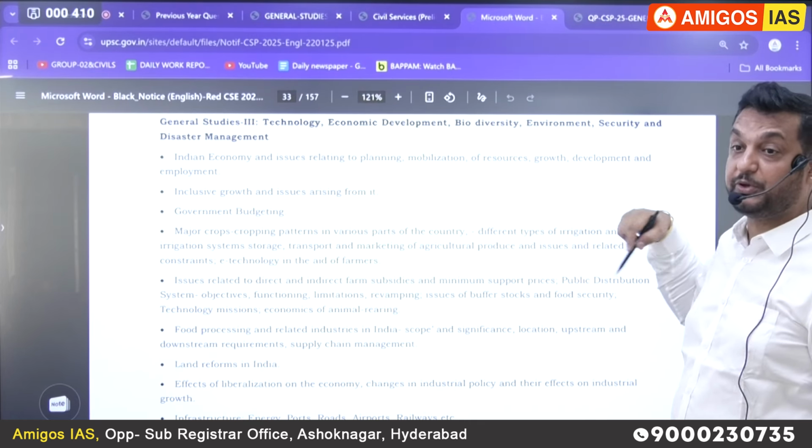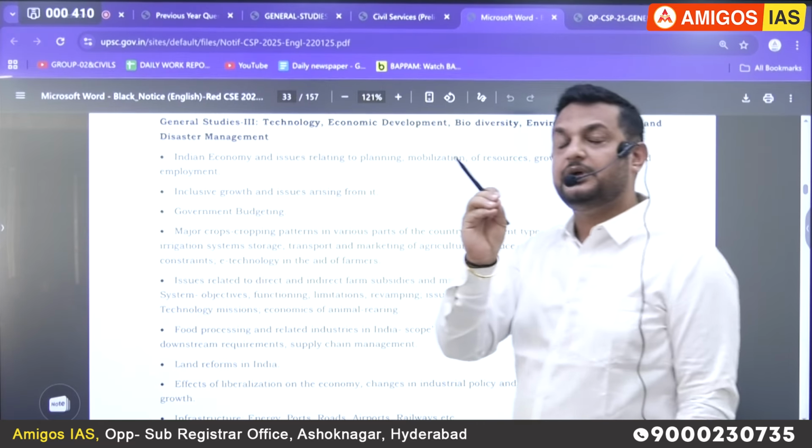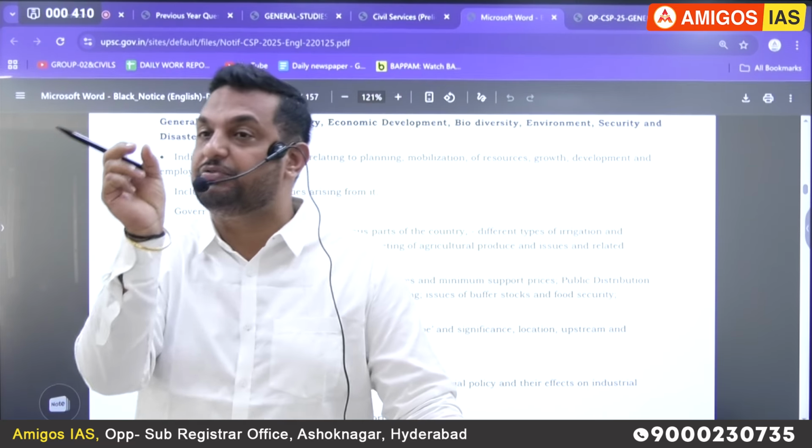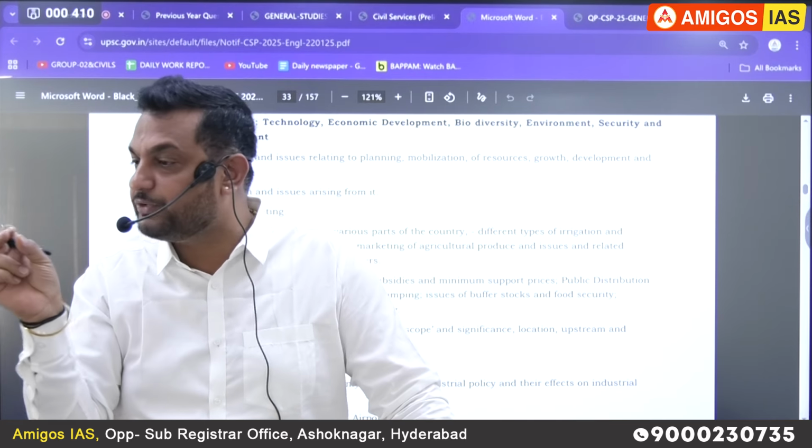But that's what I'm telling. See, the syllabus basically, UPSC is not officially clarifying the topics which are going to be asked in the prelims and the topics which are going to be asked in the mains. Based on the main topic only, we should understand that these are the topics we have to study and these are the questions they are going to ask.